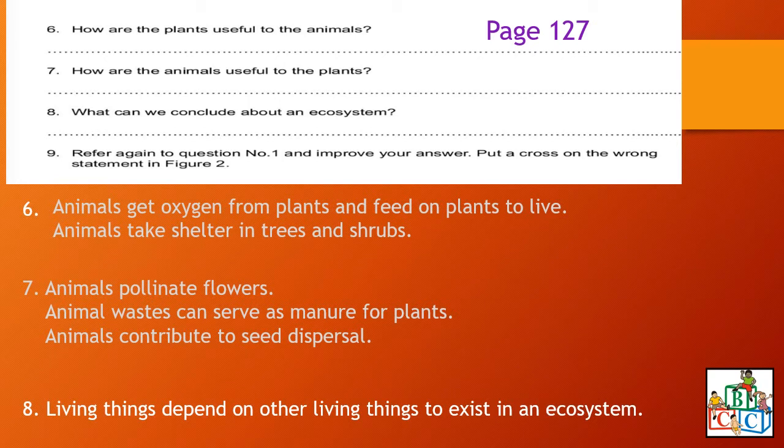Now you are going to refer again to question 1, and you are going to improve your answer. Who do you think is right between the two? You're going to put a cross on the wrong statement in figure 2. Let us move on.